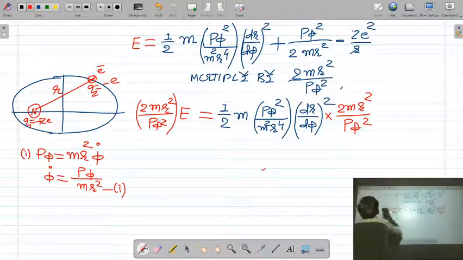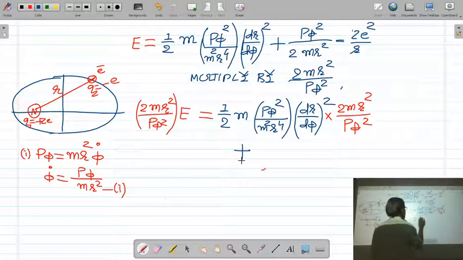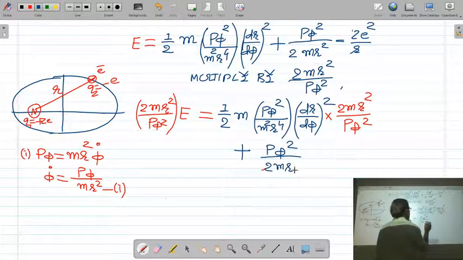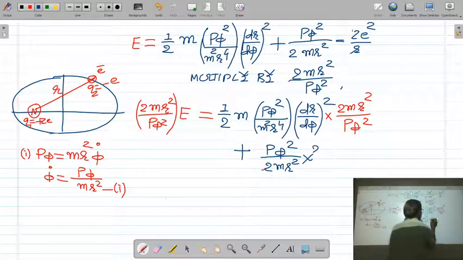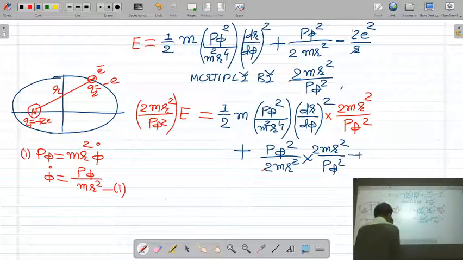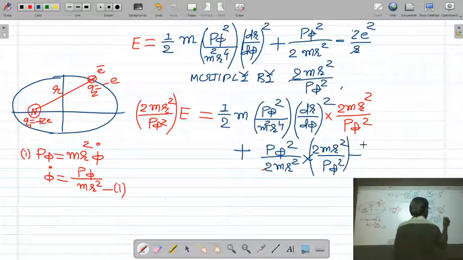Plus the middle term is p phi square upon 2 mr square. This middle term is also multiplied with 2 mr square upon p phi square. And the last one is minus z square upon r.